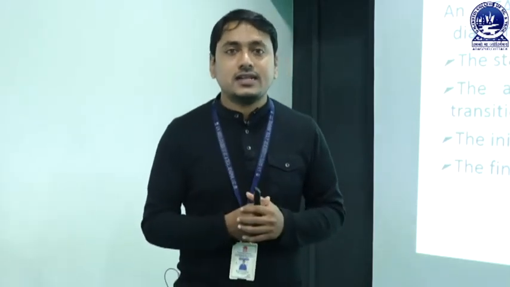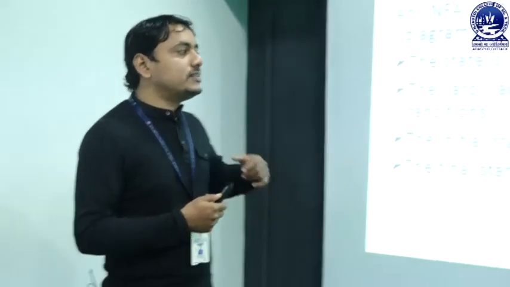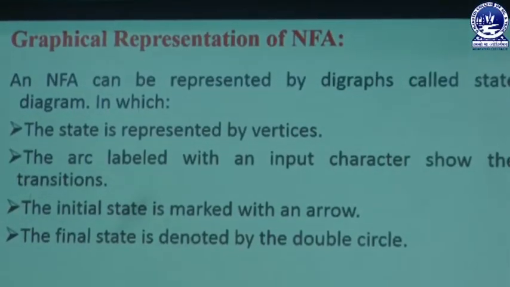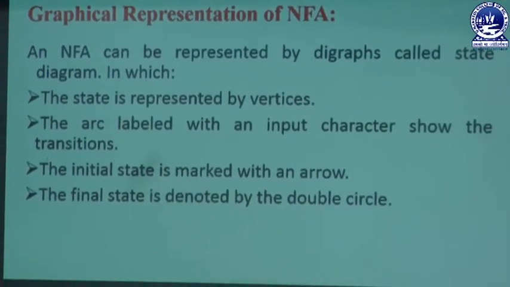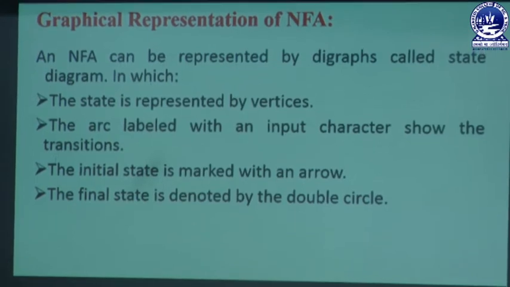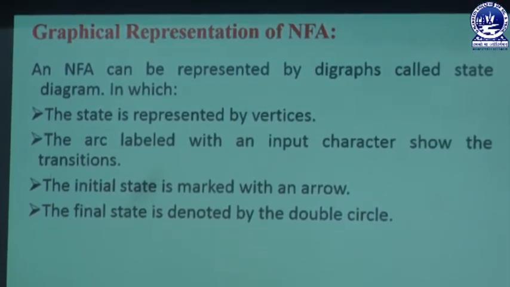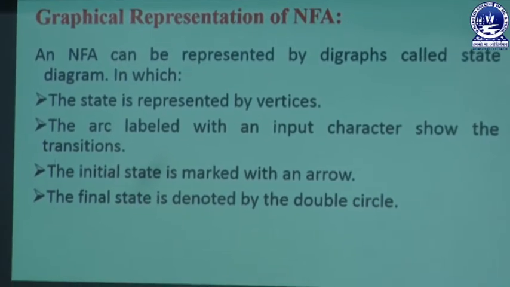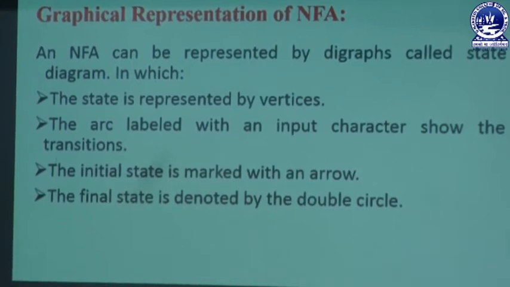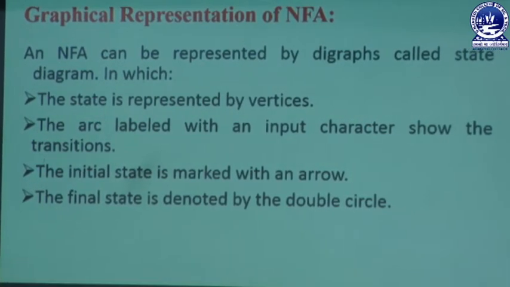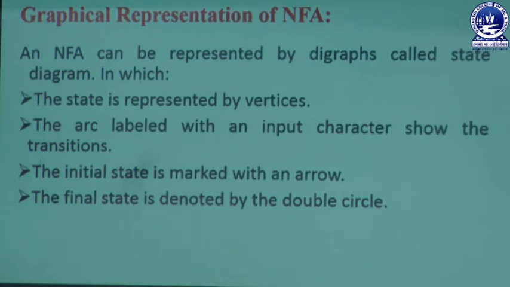Now we can focus on the slide. In this slide we have already discussed the different graphical representations related to our topic, known as the vertices. Next we take the input characters at the time of transition formation, which is known as an arc. Then similarly we have the initial state, which is marked with an arrow symbol, and we also use a double circle, and that double circle is known as a final state.